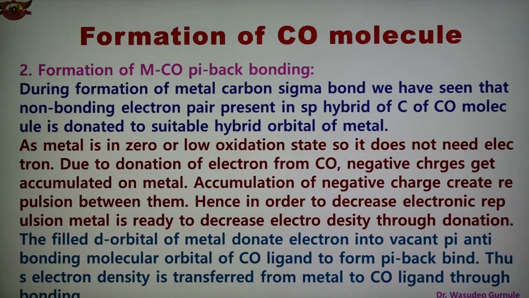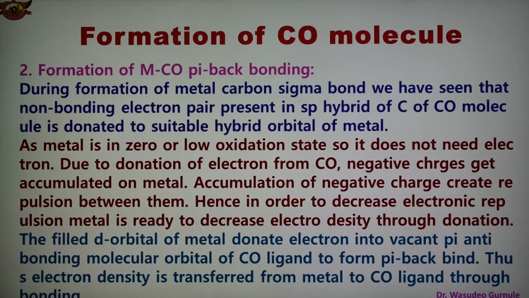Therefore, due to the donation of electron pair from CO to the metal, negative charge gets accumulated on the metal.